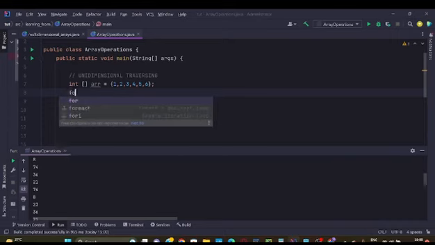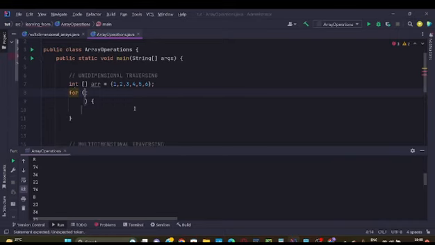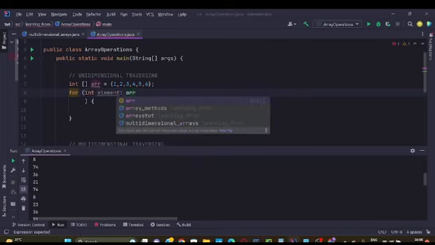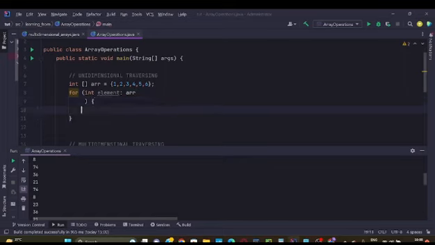For that we can use loops, and in loops we will use a for each loop. We will write int element, and here we will write the name of the array, which is arr in our case. What we are trying to do here is take a variable named element.